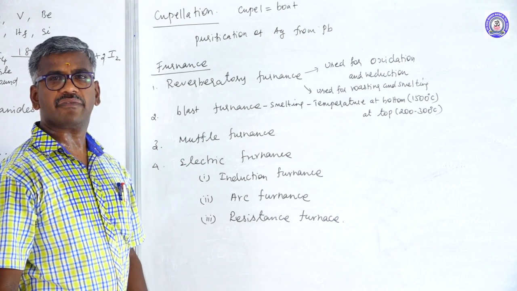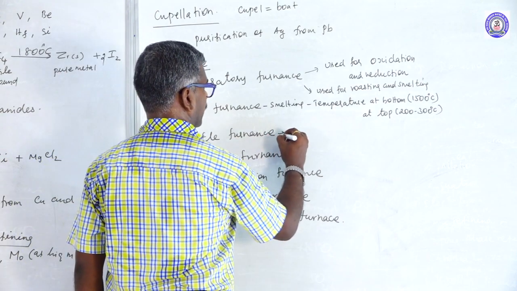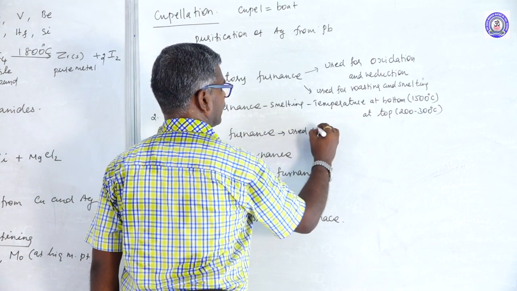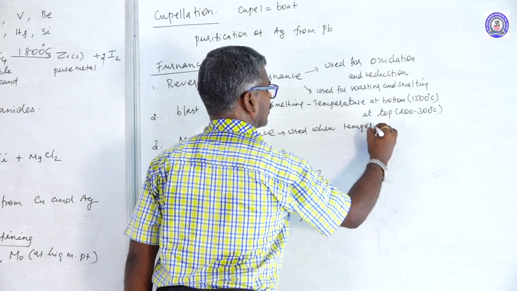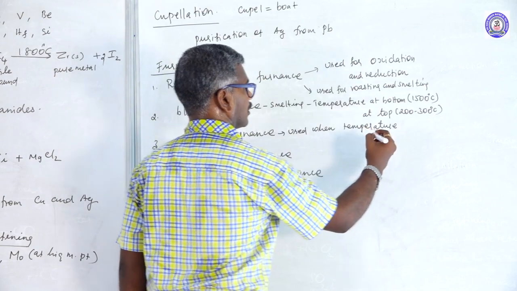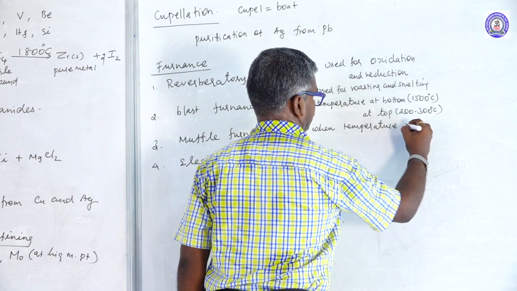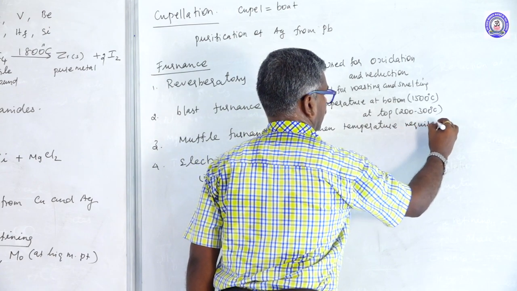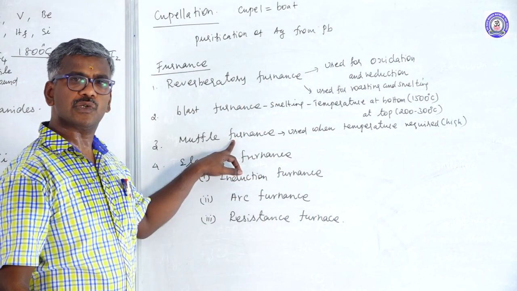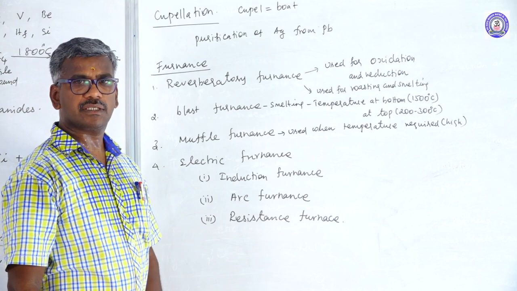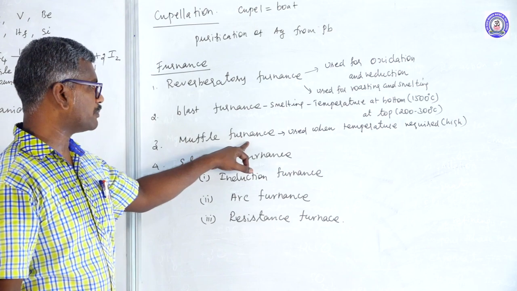This one is used when a high temperature is required.